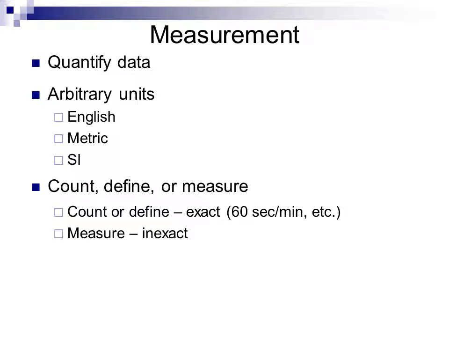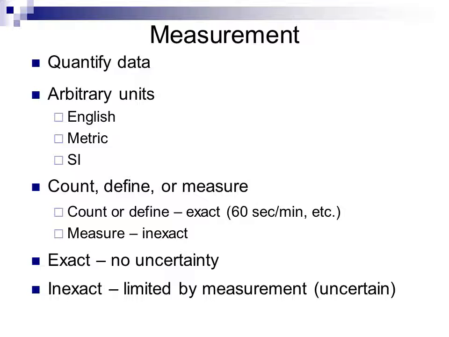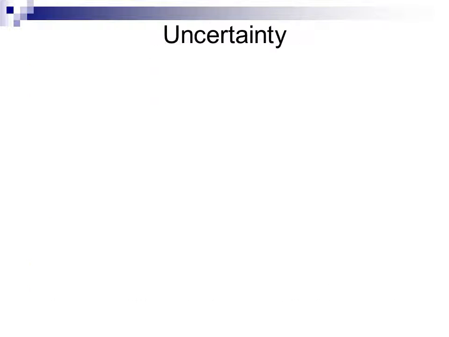Now, a measurement of something will be based upon our actually using some instrument to take a value. A count or definition will be what we call an exact number. Its value is exactly known. A measurement, though, is always going to be an approximation of the true value, and so will be considered an inexact number. Exact numbers have no uncertainty to them because we know their value exactly. However, inexact numbers are limited by the measurement that we make of them, and so will have uncertainty to them.